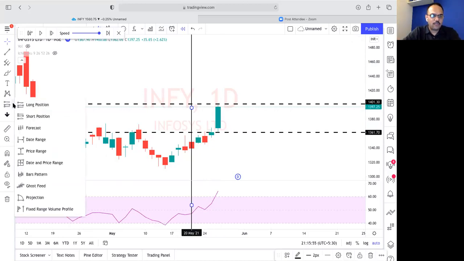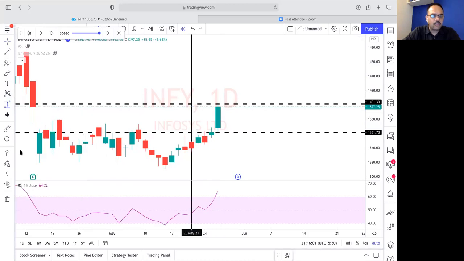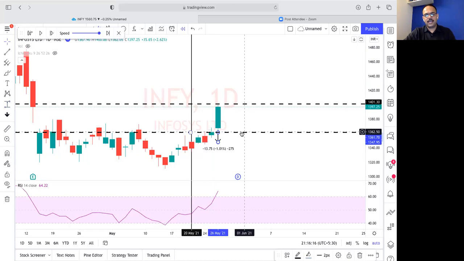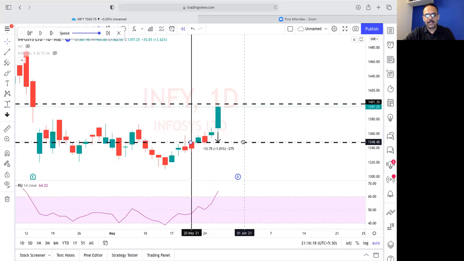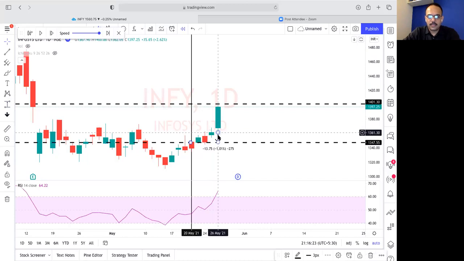Click here, come to price range, click on price range, take it to the low, click here, and drag it till you see 1% on the screen. Okay, approximately 1% has come. We'll take the approximate value. You have the arrow, just bring it here, so automatically the system calculates this 1% from here to here. You can delete the arrow.